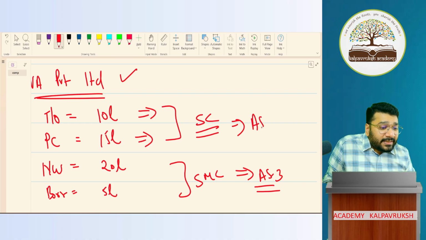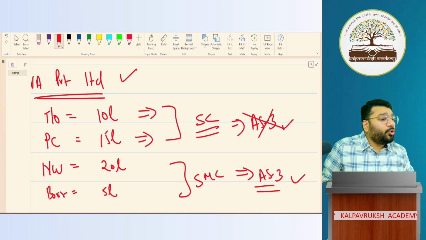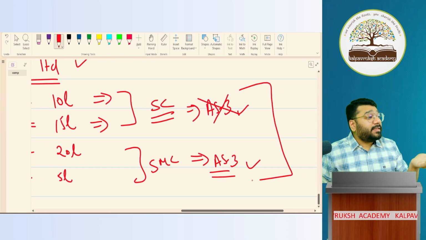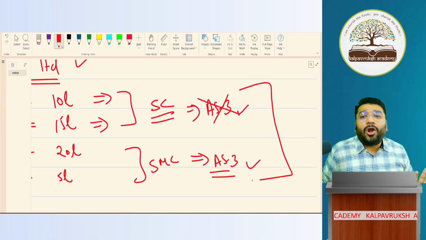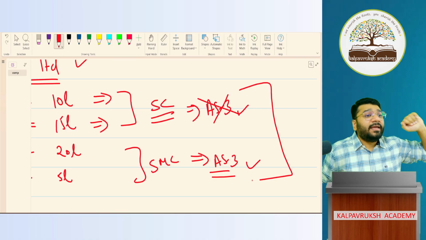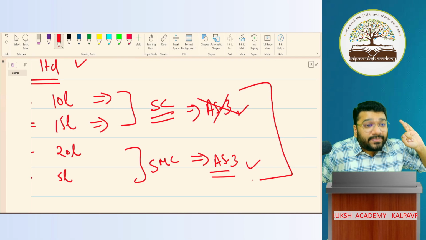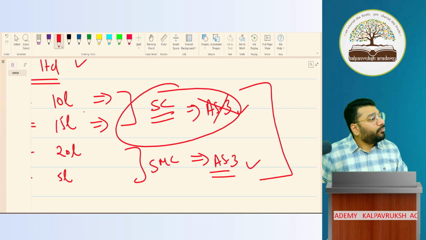Here AS3 is not required. So one says prepare, one says don't prepare. What will we do? On that basis, they said that AS3 need not be prepared. So in several books, they have mentioned that AS3 and AS17 need not be followed if you're an SMC. They have decided on that point. Understood?